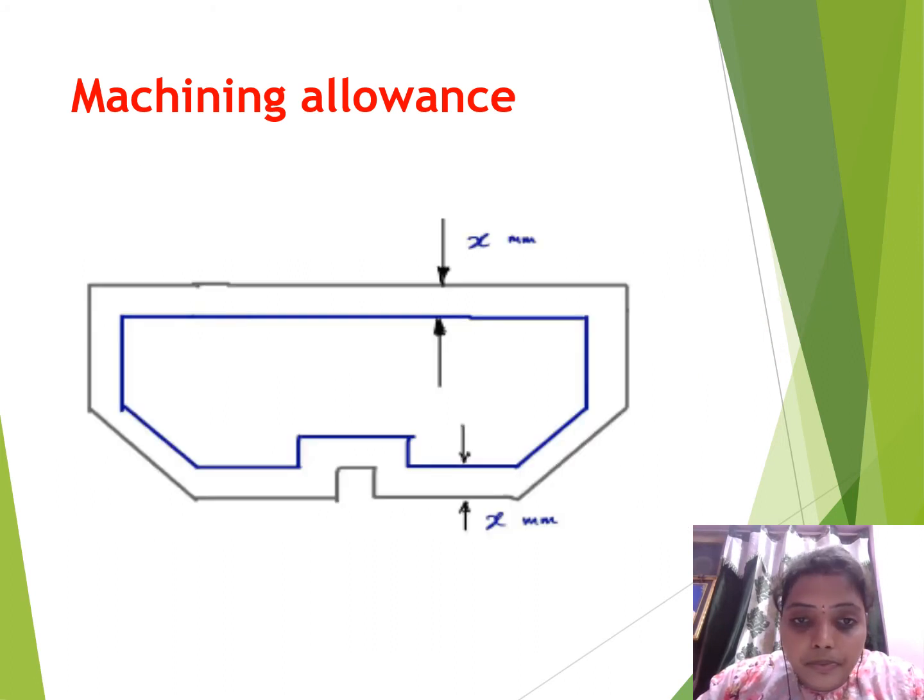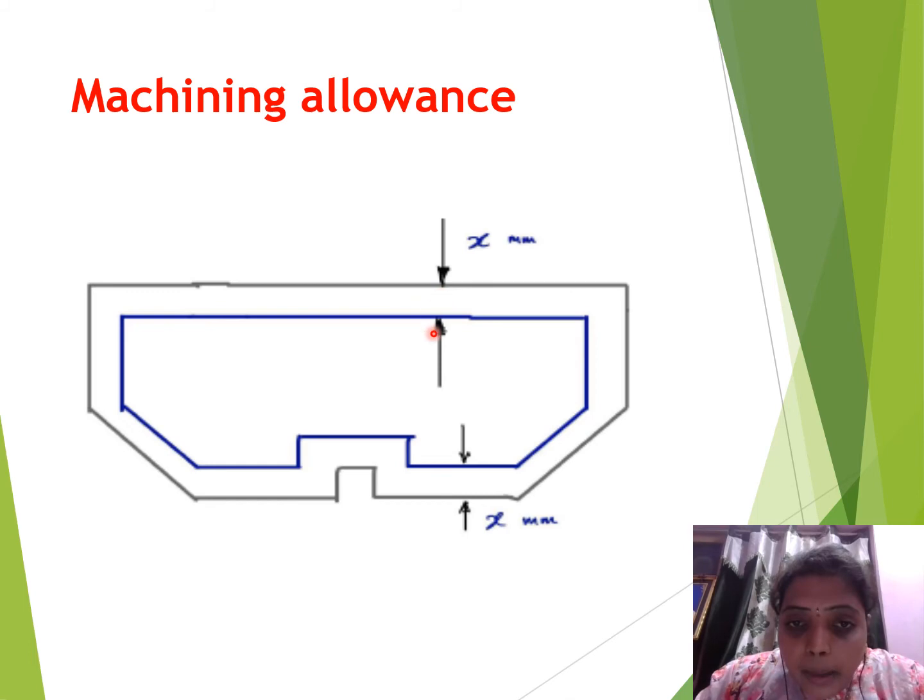Okay, let us see here. As I already told you, this is the casting final object. We are making the pattern larger than the final object. The difference between these is known as allowance. Each side, this one side, this another side, like that we are taking the measurements.